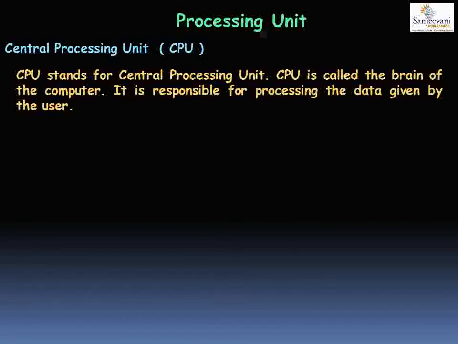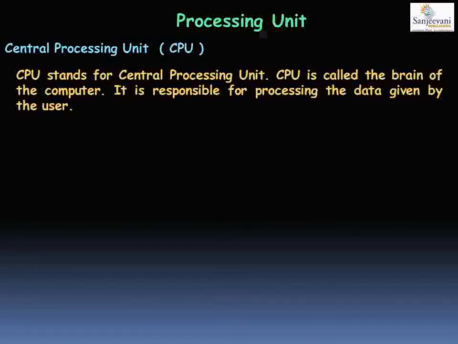Your brain is the most important part of your body because it gives instructions to you. It gives all the instructions. Whatever we do, we are instructed by our brain. Similarly, the CPU is the brain because whatever a computer does, the CPU instructs and controls the computer's actions.